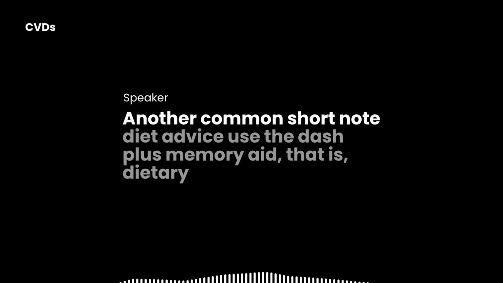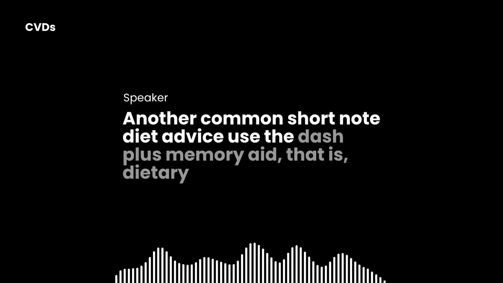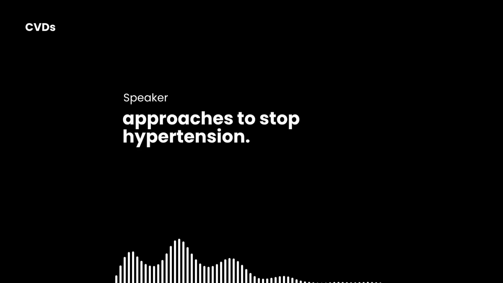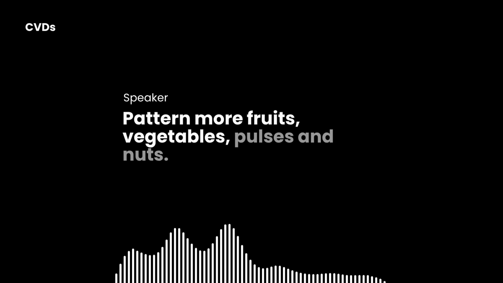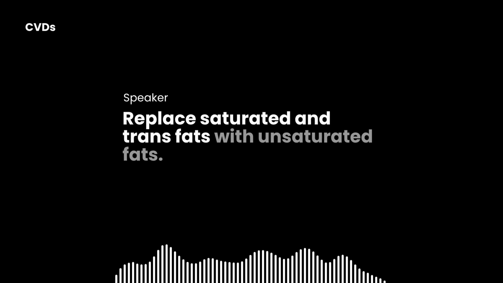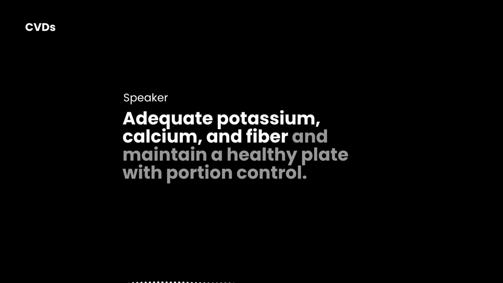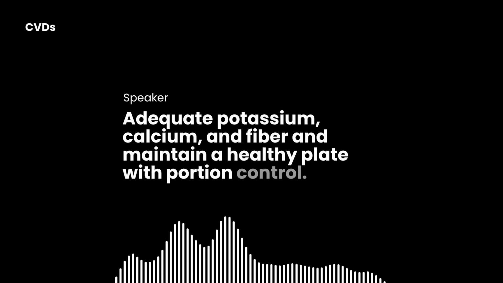Another common short note, diet advice. Use the DASH plus memory aid, that is Dietary Approaches to Stop Hypertension pattern. More fruits, vegetables, pulses and nuts, low-fat dairy, replace saturated and trans fats with unsaturated fats, reduce salt, limit free sugars and ultra-processed foods, adequate potassium, calcium and fiber, and maintain a healthy plate with portion control.